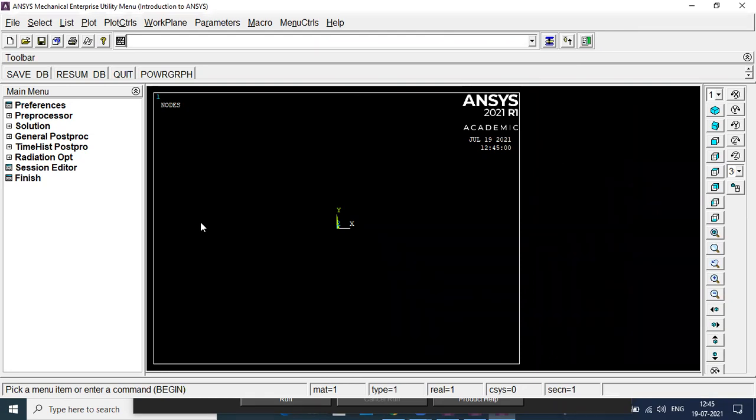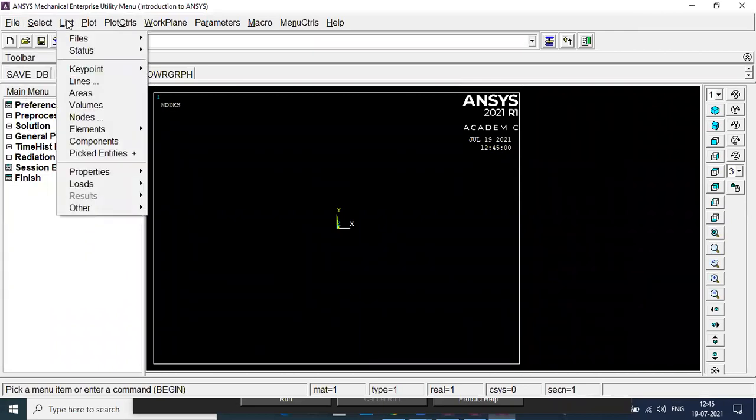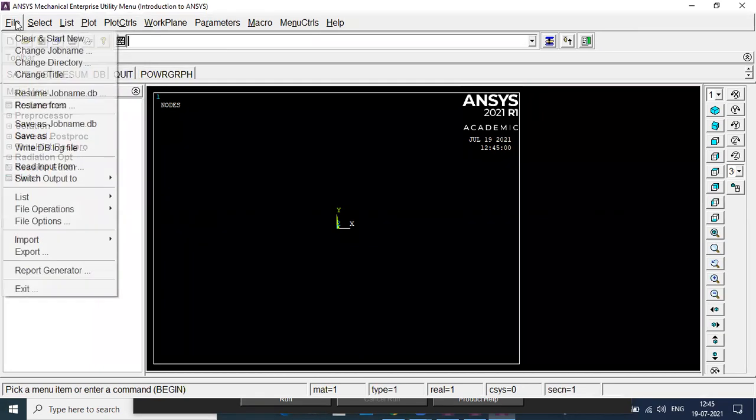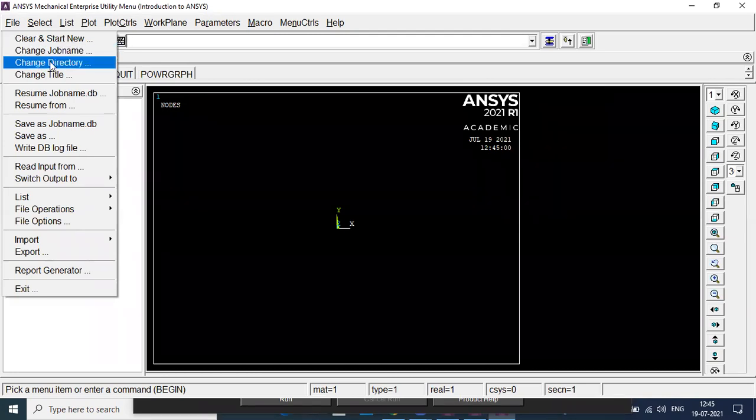Now you can see these different options which are available: file, select, list. These are plot controls. This is basically the utility menu which we have. In the file menu, you can clear this file, you can start with a new file, you can change the job name. We have given it as introduction to ANSYS, but you can change it.